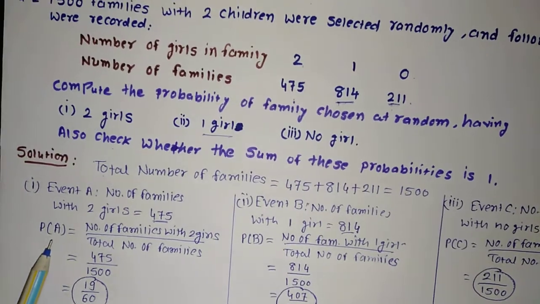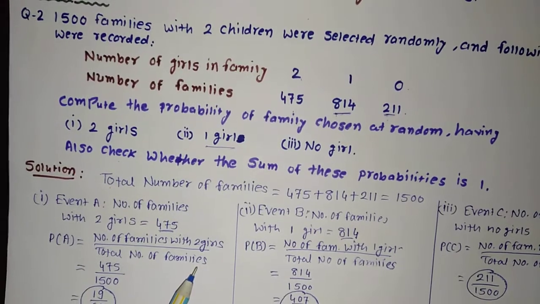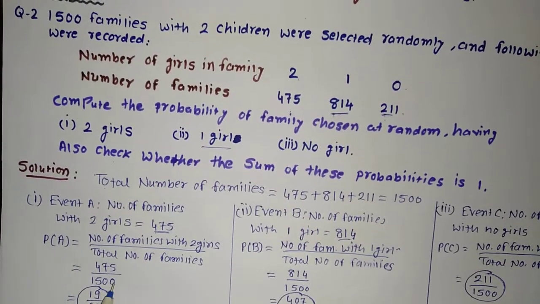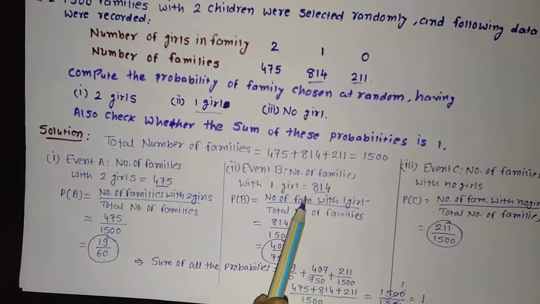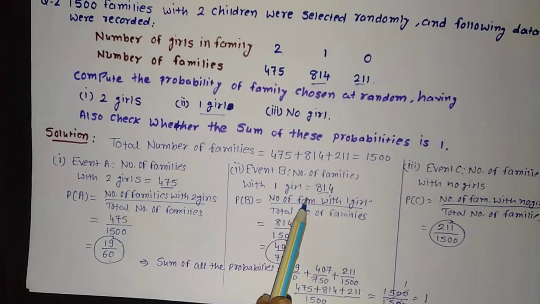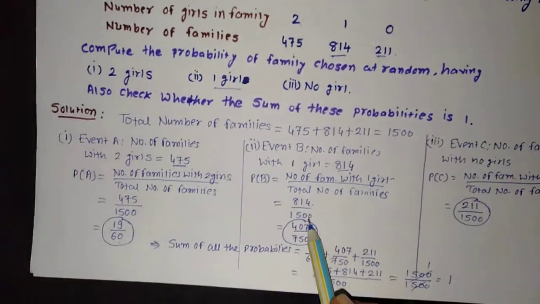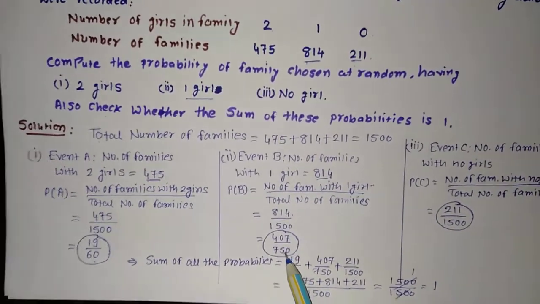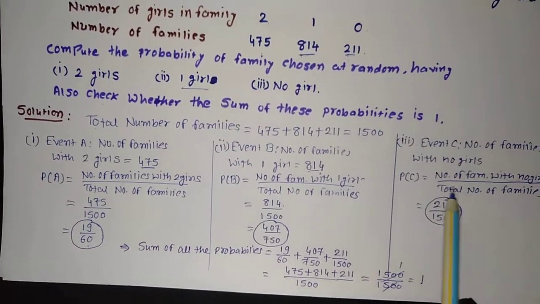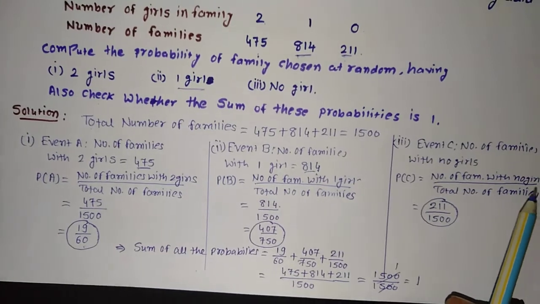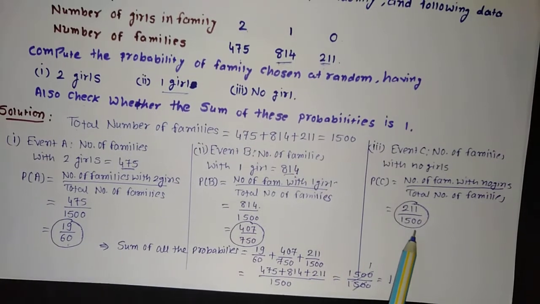We know the formula, probability of event A, the families with 2 girls, is number of families with 2 girls divided by total number of families. We put this value 475 upon 1500 and found this answer. Similarly we went for number of families with 1 girl. The data is given in the table, that is 814, upon total families 1500. So we got the answer 407 upon 750. And similarly for event C, the number of families with no girls divided by total number of families, that is 211 upon 1500.